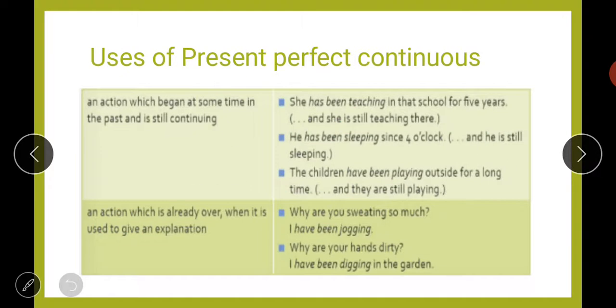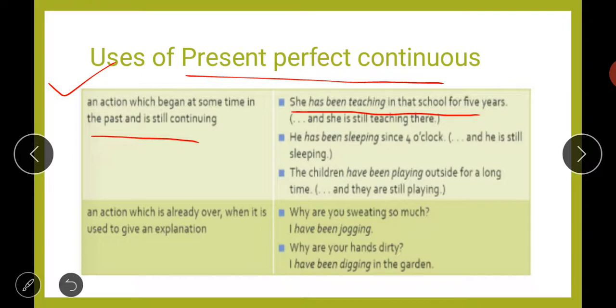Next, let us take a look at when we will use the present perfect continuous, meaning in what conditions or situations we will use it. First is an action which began at some time in the past and is still continuing. She has been teaching in the school for 5 years means she has been teaching in the school and she is still teaching. He has been sleeping since 4 o'clock and is still sleeping. Children have been playing outside for a long time and they are still playing.